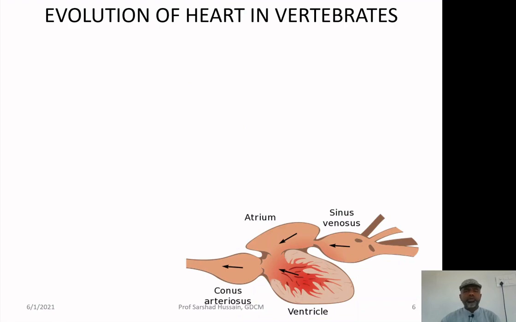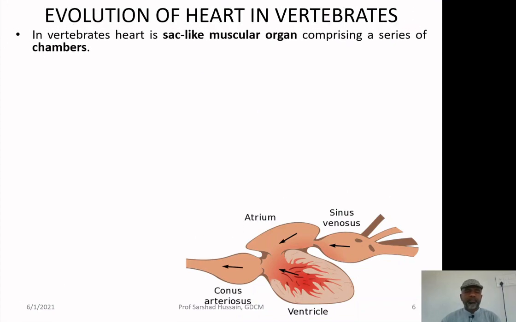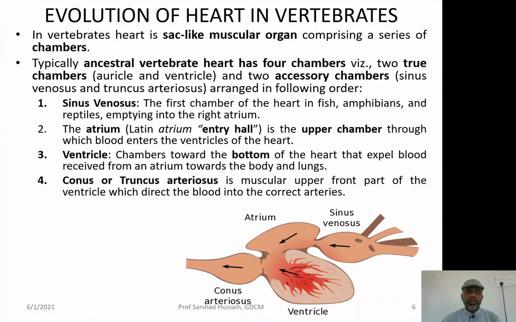Now, let us look at the evolution of the heart in vertebrates. In vertebrates, the heart is a sac-like muscular organ comprising a series of chambers. Like you can see, the chambers are sinus venosus, atrium, ventricle, conus arteriosus. Typically, the ancestral vertebrate heart has 4 chambers, as I have already told you. Among them, atrium and ventricle are the 2 main chambers, whereas sinus venosus and conus arteriosus are the accessory chambers.